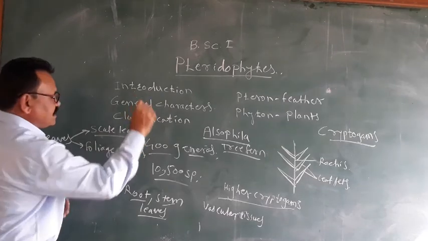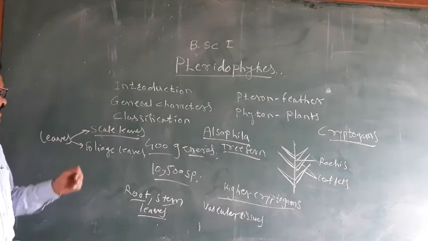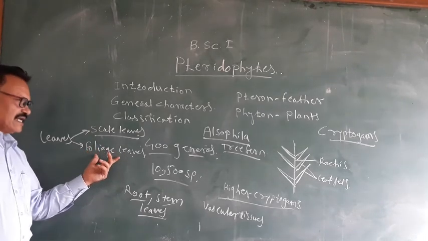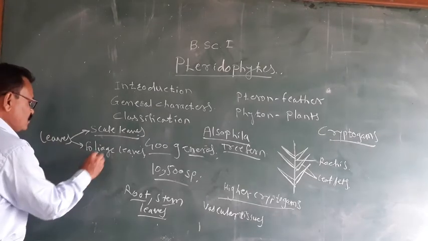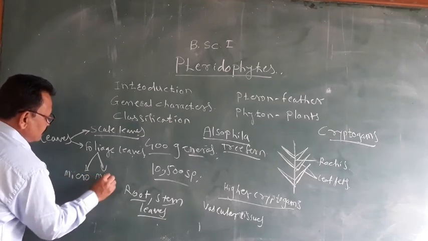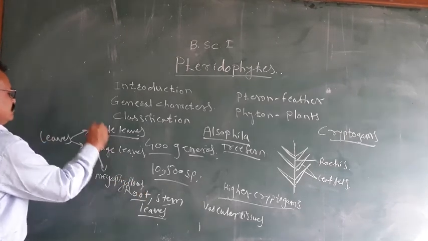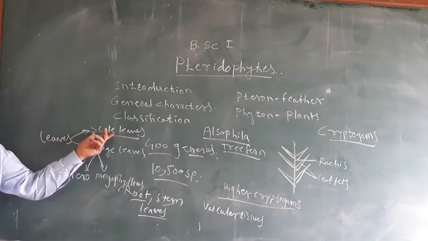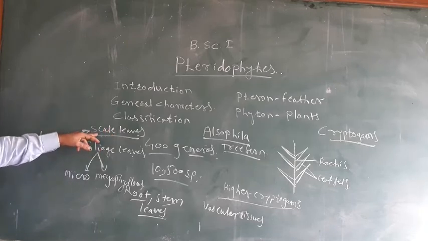The scale leaves are small, simple, brown in color, and scaly, so they are called scaly leaves. They do not function in photosynthesis. Foliage leaves are green, and they can be differentiated into microphyllous and megaphyllous leaves. The leaves are of two types, scale leaves and foliage leaves. The scale leaves are brown and smaller in size. They do not show chlorophyll. They are non-green, brown in color.